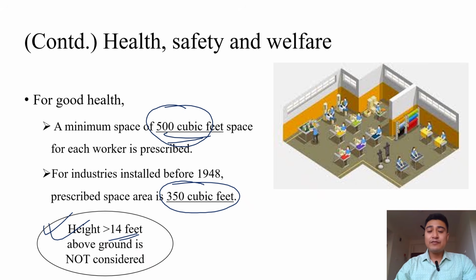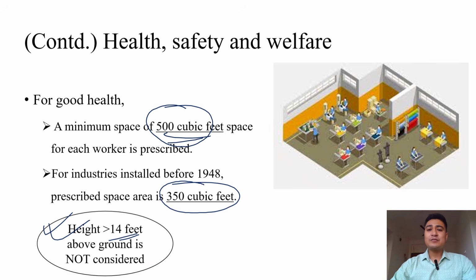This 14 feet cutoff is used because if such a provision was not there, then the buildings of the factories would always be tall. The height more than 14 feet is generally not considered because the air needed for adequate breathing or respiration is always concentrated in the lower part of the room.